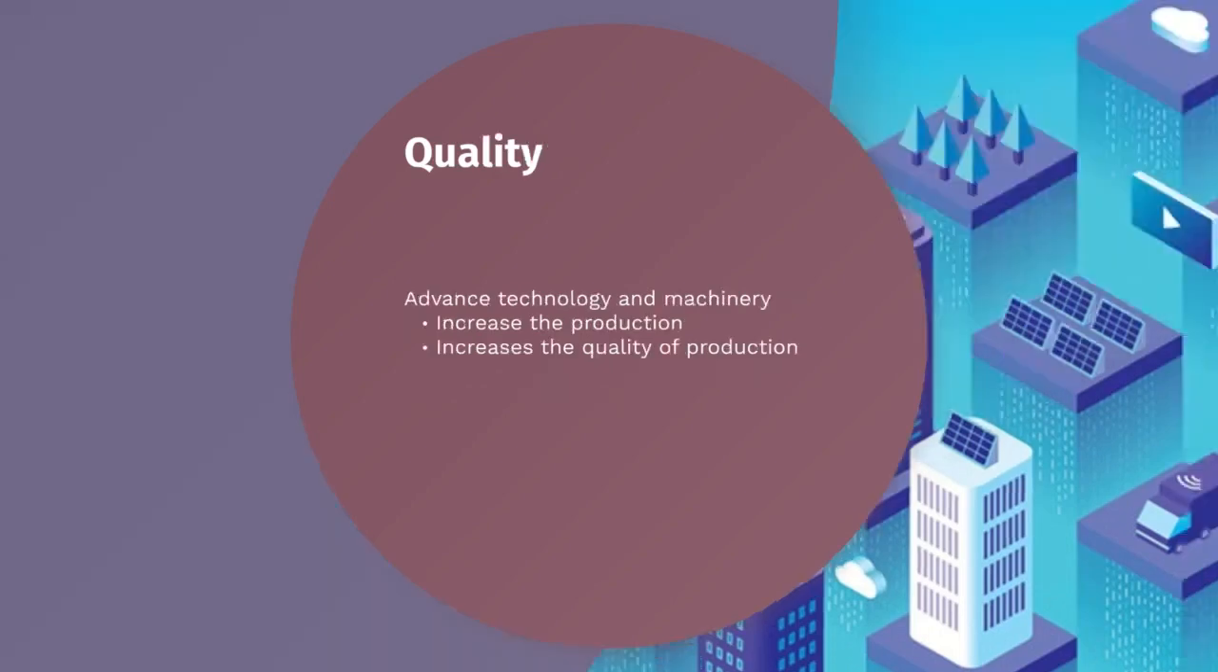Quality. Advanced technology and machinery means an increase in production and an increase in the quality of the product. So these two bullet points are for the product. If you have advanced technology and machinery, this will make the quality better and more efficient, and it can help in production quantity and quality.